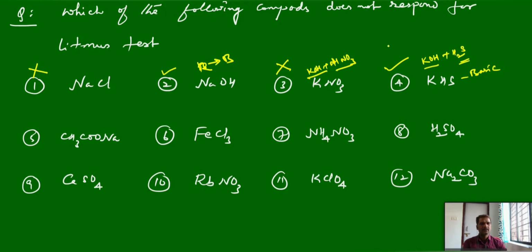Now, basic in nature means it will convert red to blue. Now the fifth one, basic or acidic? It is again basic, so it will respond, again red to blue. FeCl3,